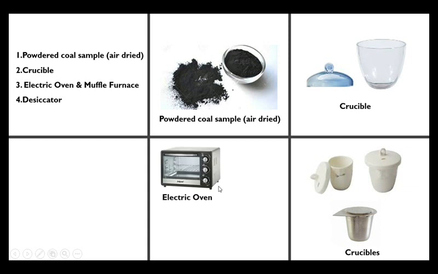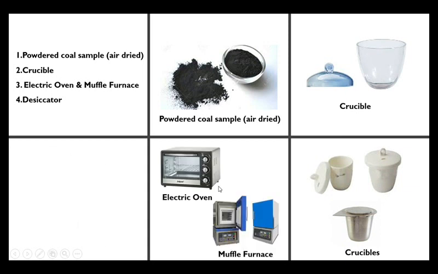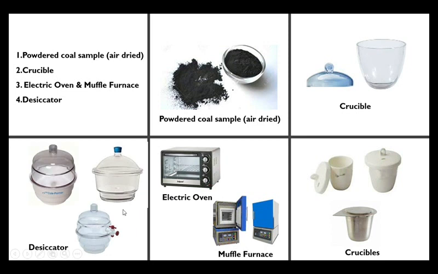This is the electric oven, the muffle furnace and lastly the desiccator. Within the desiccator a desiccant such as silica gel or anhydrous calcium chloride is taken, and it is used to cool down any substance that may have some moisture.